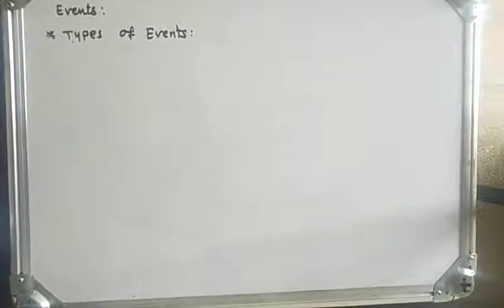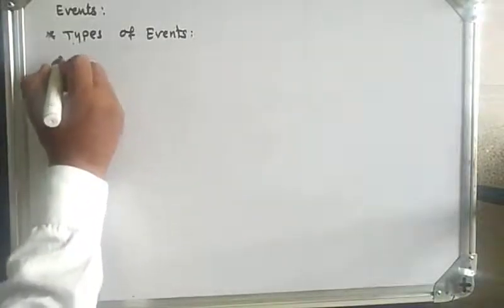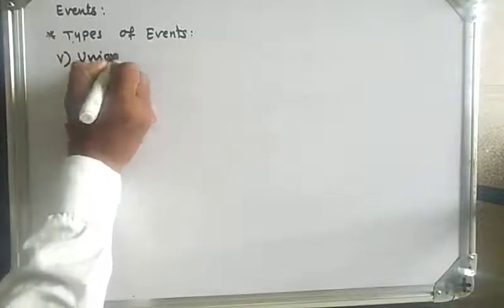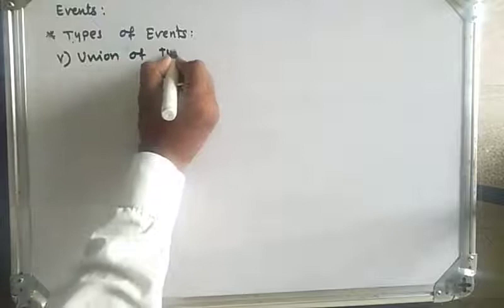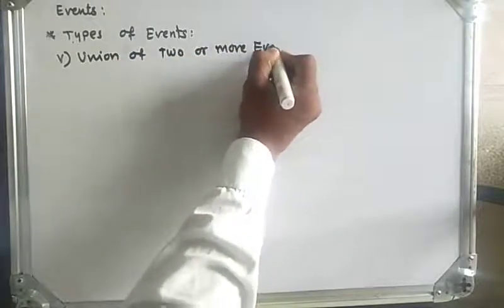So let's see the fifth type of event, which is the union of two or more events.